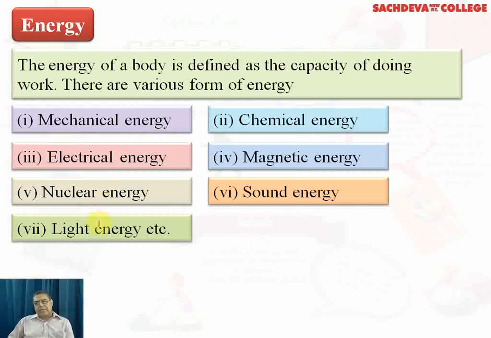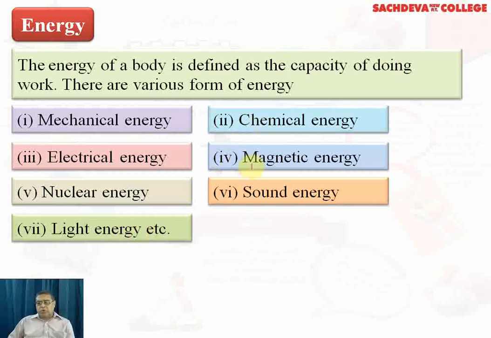Light energy is basically in joules, but we can also use another unit called the intensity of light, or the lumen. Similarly, chemical energy is expressed in joules.